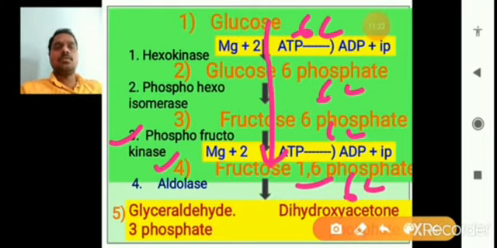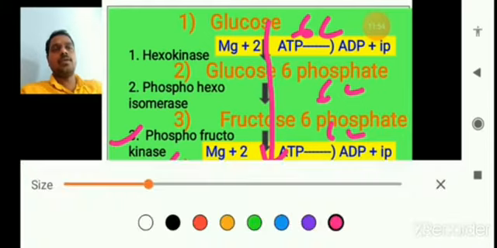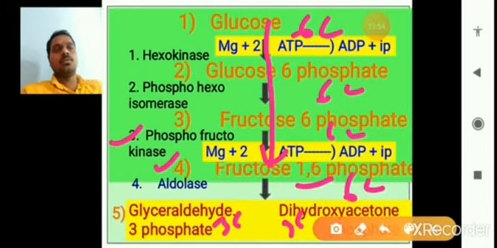These 6 carbon molecules are now broken down into 3 carbon molecules and 3 carbon molecules. The fructose 1,6 bisphosphate is divided into two with the help of aldolase.